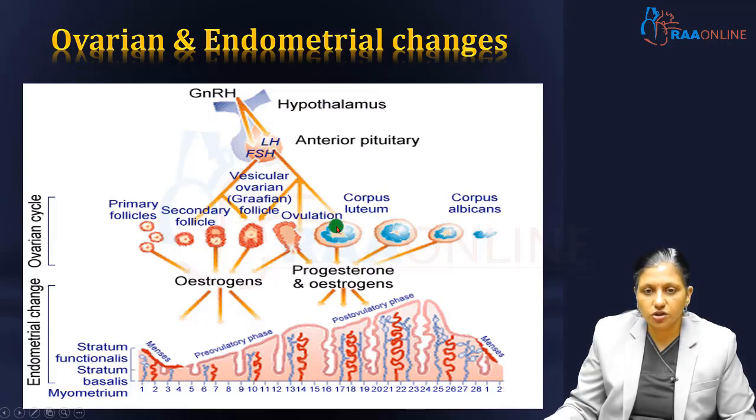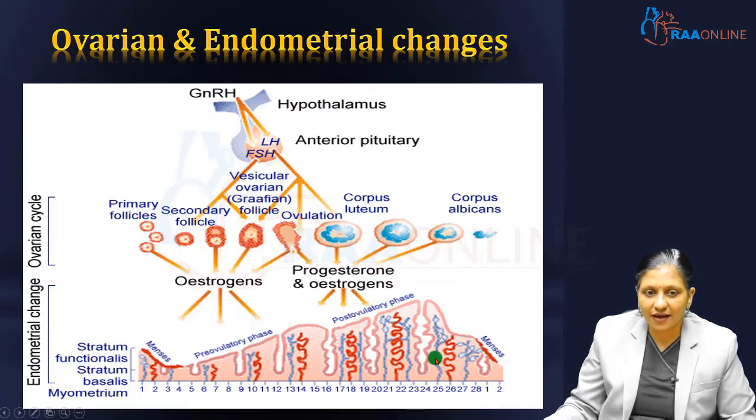So, under the influence of estrogen in the first half of the cycle, there is an increase in the tortuosity of the glands, an increase in the number of endometrial glands, and an increase in the vascularity of the endometrium. Now, these glands which have proliferated in the first half of the cycle, in the pre-ovulatory phase, undergo secretory changes in the second half of the cycle, and now the vascularity, the thickness and the stromal edema increase much more in the second half of the cycle, and this is what makes it fit for implantation.